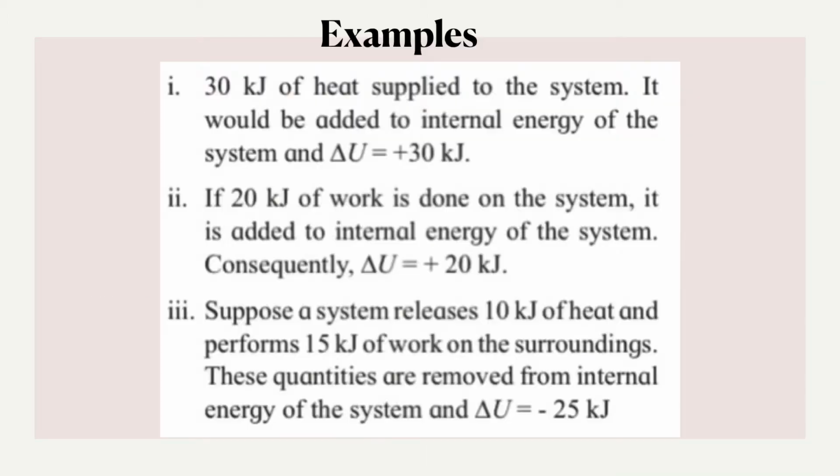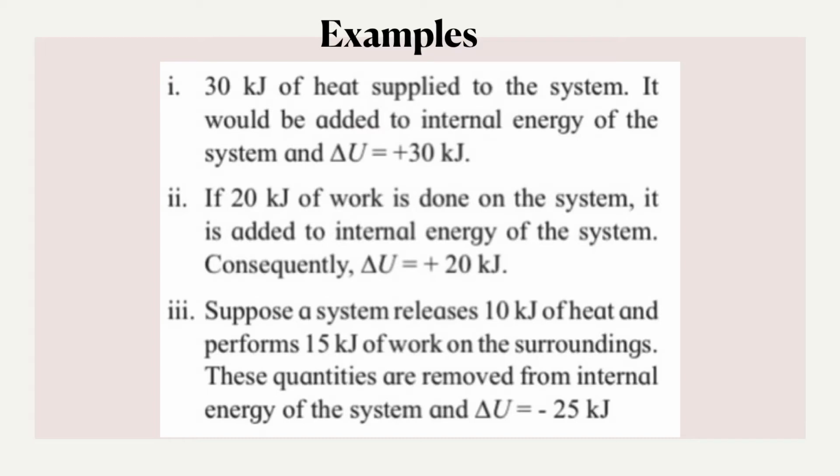Now we'll see some examples related to internal energy. First one: 30 kilojoule of heat is supplied to the system, so it would be added to the internal energy of the system, and therefore delta U will be equal to plus 30 kilojoule. It was very simple.